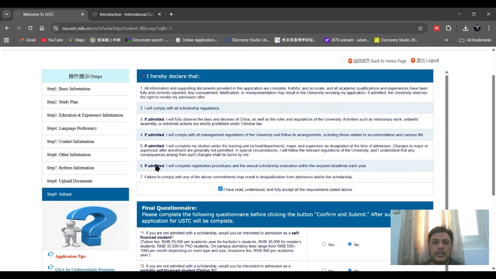Okay, in that part, the application form, you just have to fill in all of the information by hand. It's not a difficult part. After that, you can submit your application and then see if they need any kind of information from you. They will send you a notification or email. Just check your email account every day.